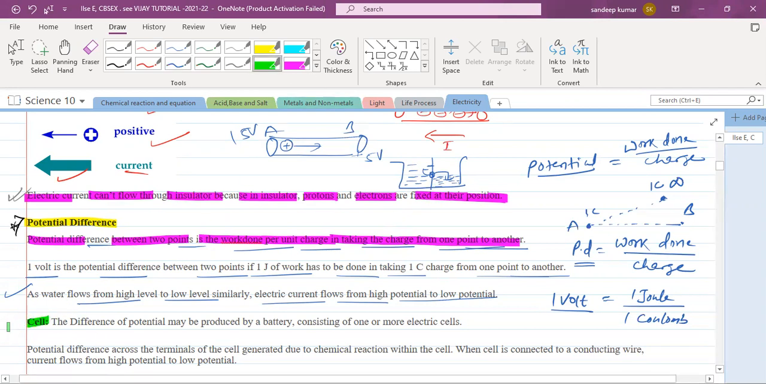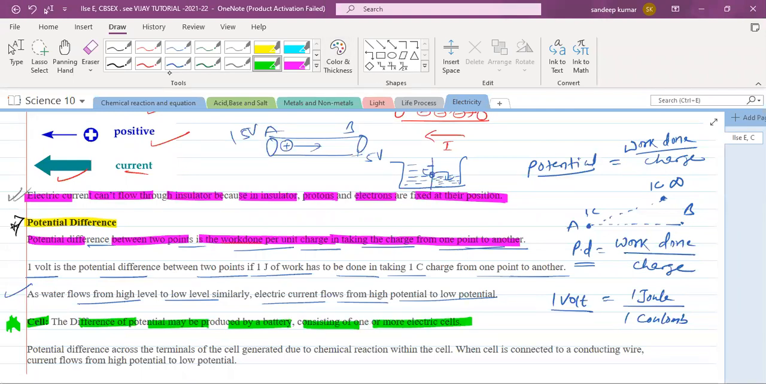Next topic is cell. What do you mean by cell? The difference of potential may be produced by a battery consisting of one or more electric cells. So an electric cell is a device which converts chemical energy into electrical energy. It is generally represented like this. So this is the plus of the battery cell, and this is the minus of the cell. And a group of cells becomes what? A battery. We'll see the symbols also.